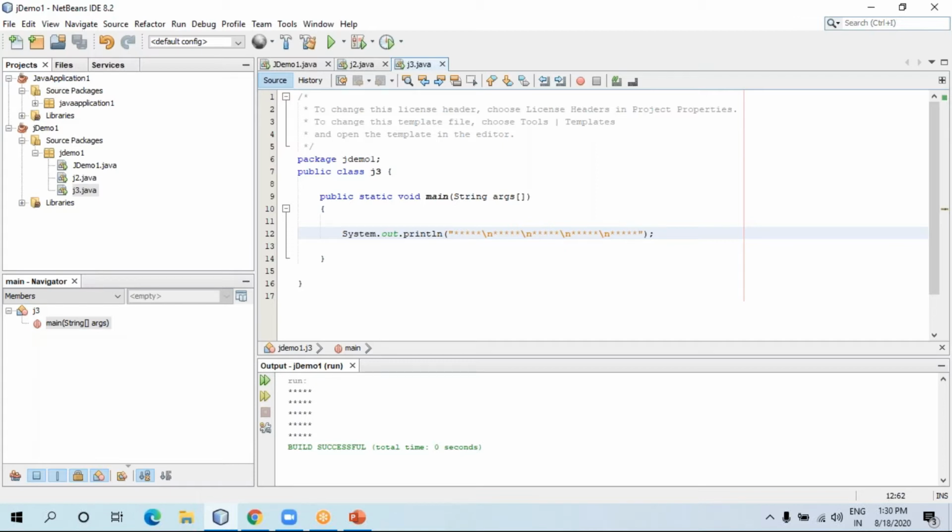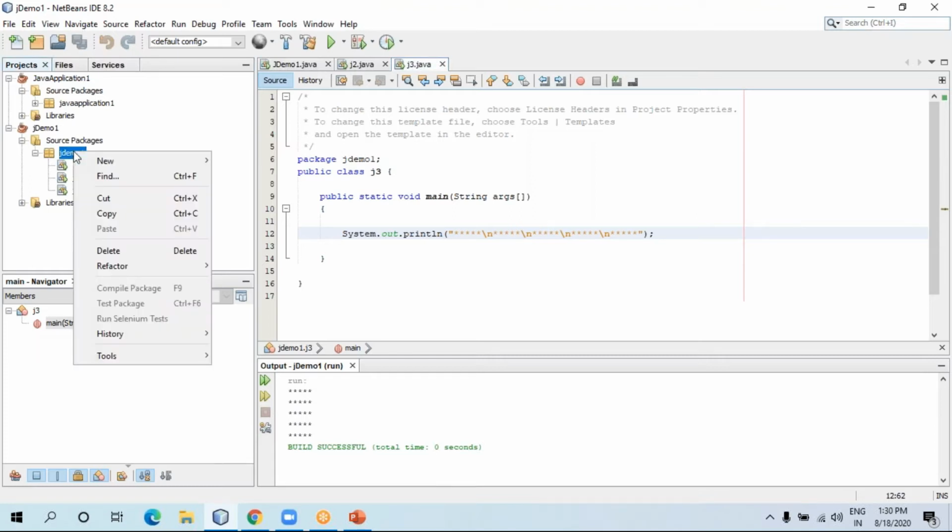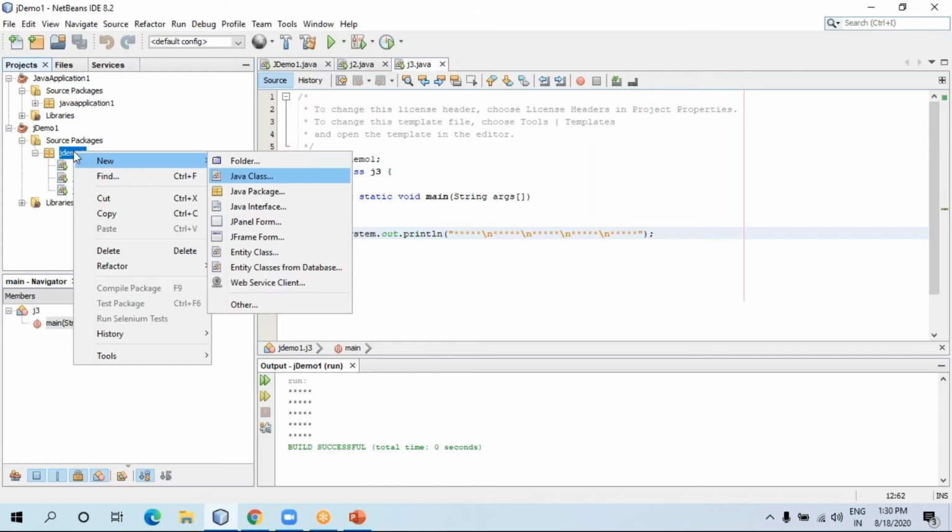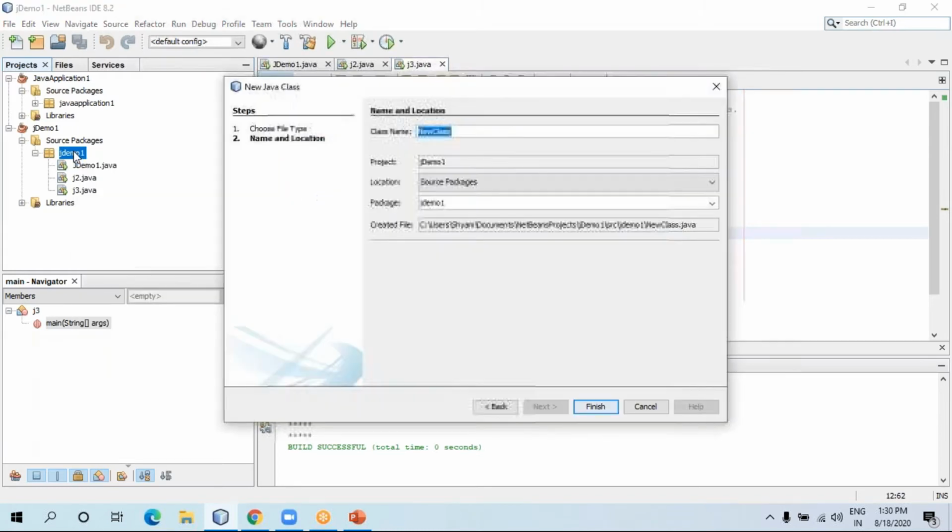What I want to print is a triangle, with the help of spaces and stars. So how to do that? Let me add a new file. Now add a Java class.